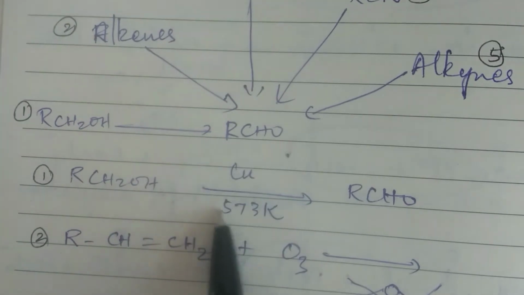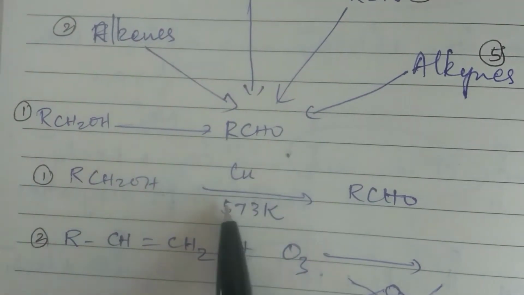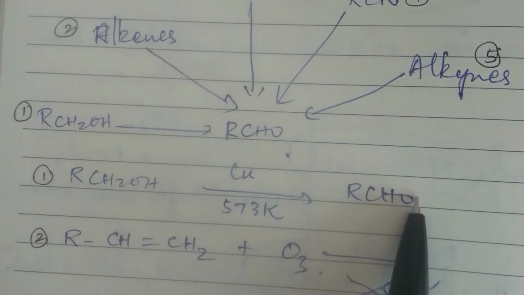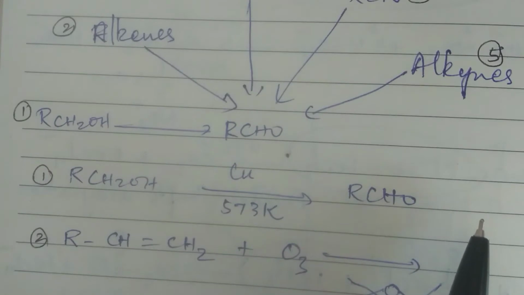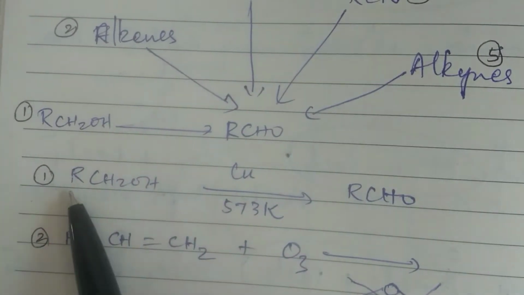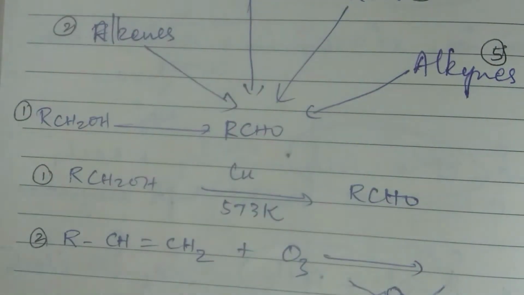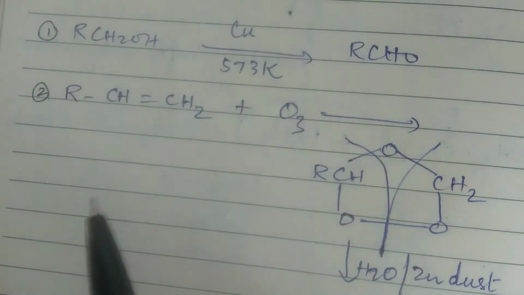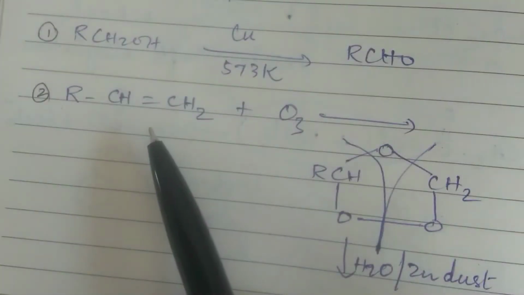Now not only copper at 573 Kelvin, if you use CrO3, a mild oxidizing agent, then also you can get an aldehyde. Further oxidation will not take place in the presence of a mild oxidizing agent. So you can prepare it from primary alcohol. Then from alkenes, how do you prepare from alkenes? This again you have studied in 11th class itself. Alkene on ozonolysis.